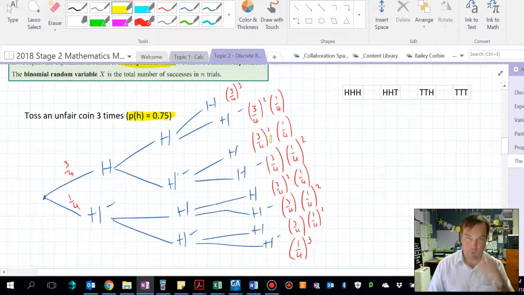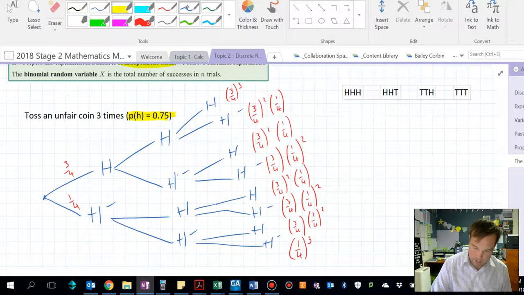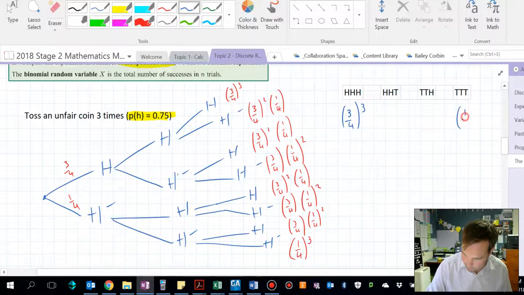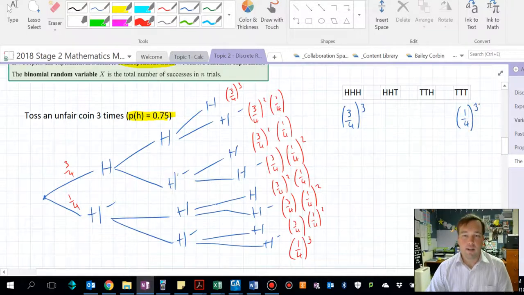Now I'd like to examine the probability of each different type of outcome. The probability of getting 3 heads is 3 on 4 to the power of 3. And similarly easy to follow is the probability of getting 3 tails, which is 1 on 4 to the power of 3. Now the two outcomes in the middle, we're assuming here that order is not important.